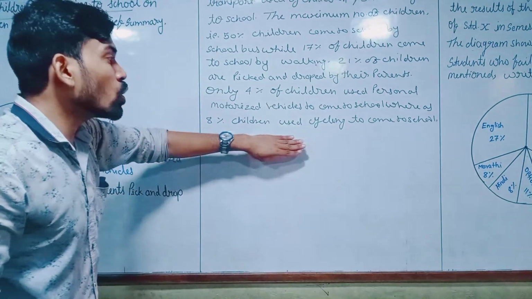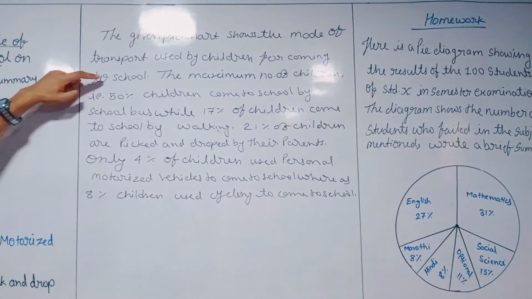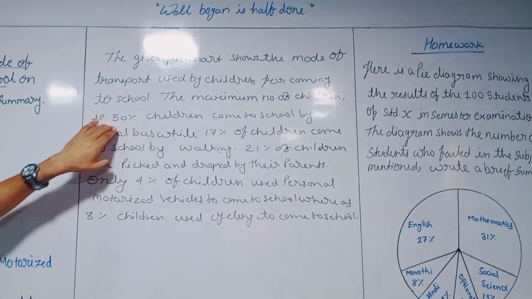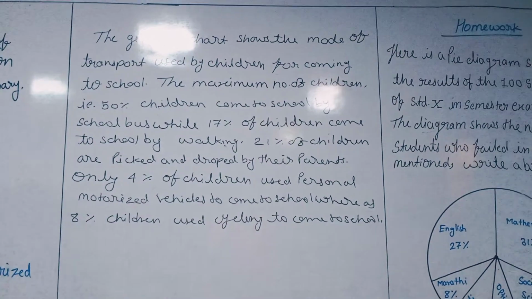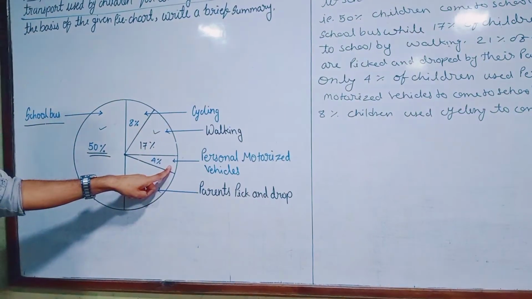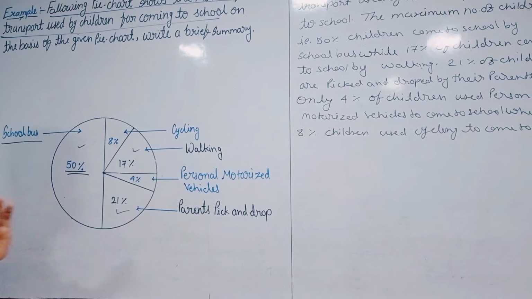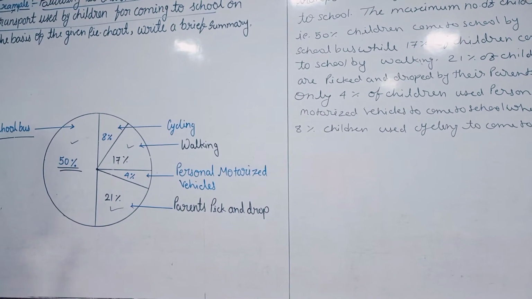Now we have to close this paragraph with a statement. In the starting we used the maximum number of children, 50%, using the school bus. So you can see the least percentage of the children are using the personal motorized vehicle.